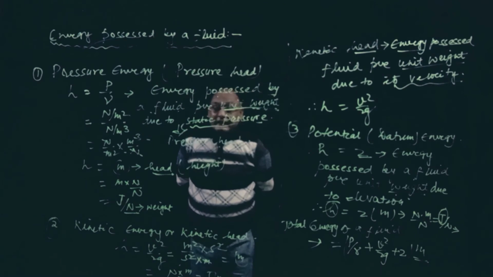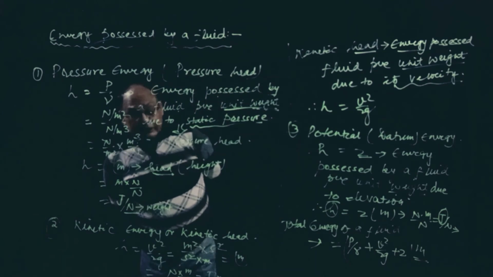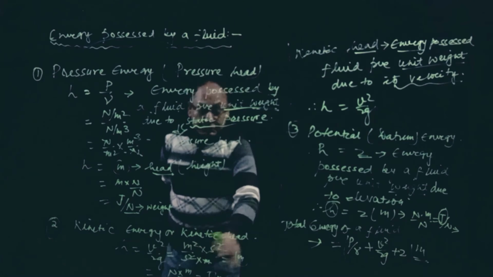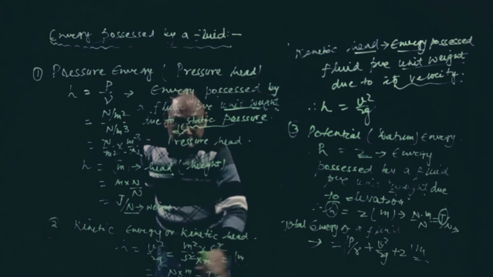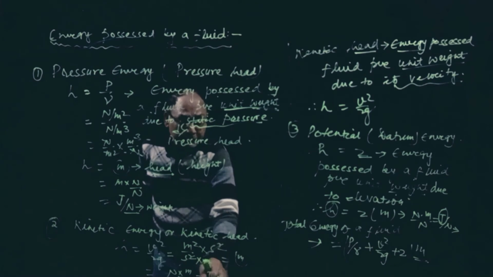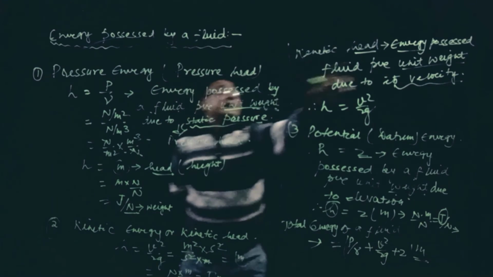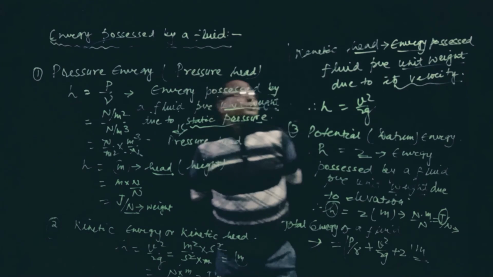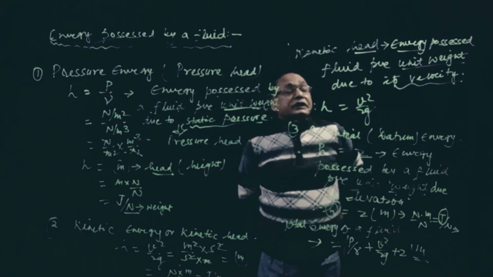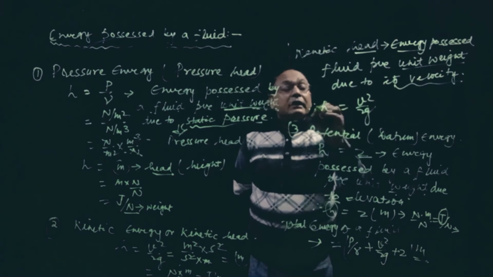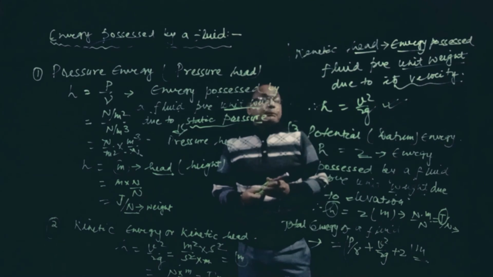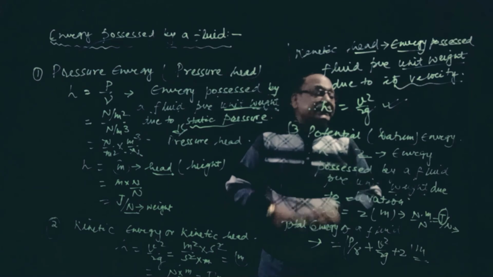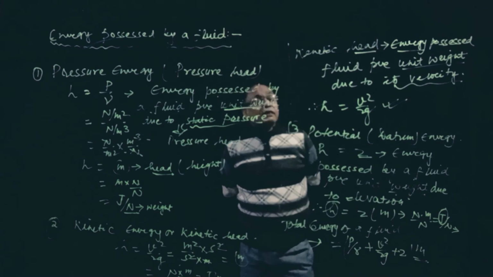Kinetic energy or kinetic head is V square by 2G. By putting the units, we get meter here also, and meter multiplied by Newton divided by Newton is Newton meter, joule per unit weight. So kinetic energy is energy possessed by fluid per unit weight due to its velocity, and head is V square by 2G. Another type is potential energy, or datum energy, or potential head.